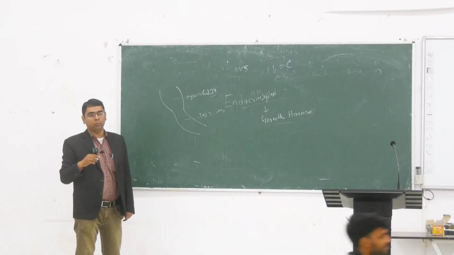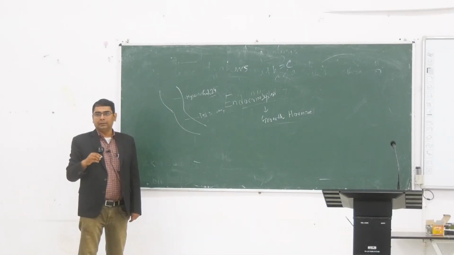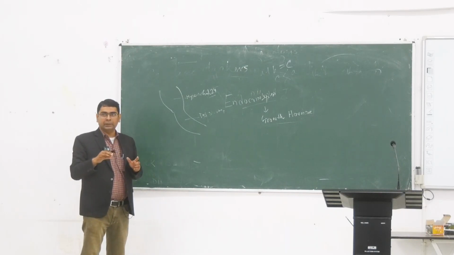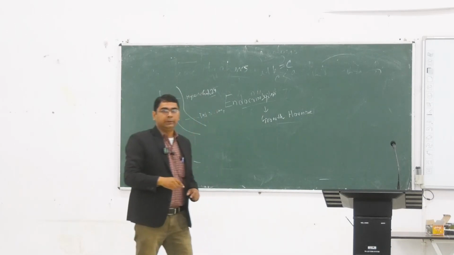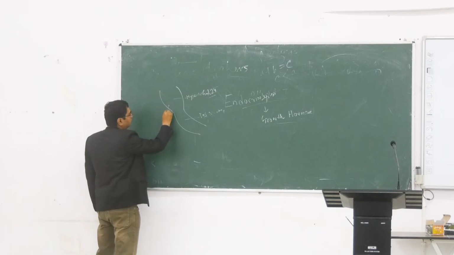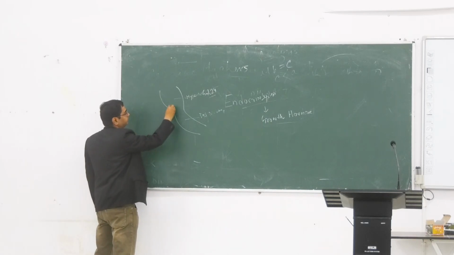So if there is a portal system, there are a lot of canaliculi in the system.